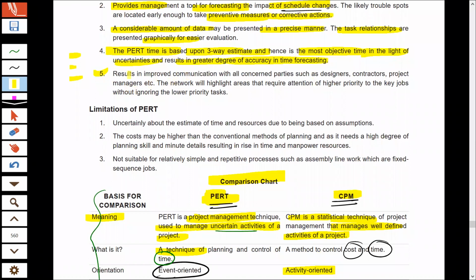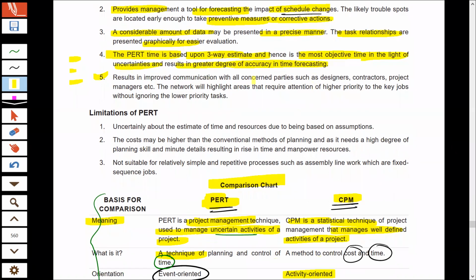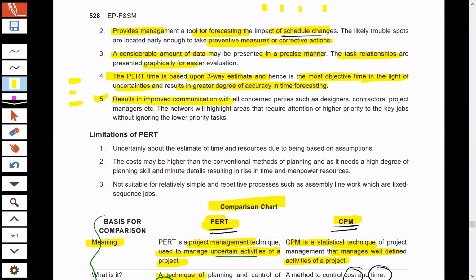And fifth is, while doing PERT and CPM, you have to take the opinions and you have to discuss the projects, the time that would be taken to complete the projects, with various persons that will be involved. And therefore, these techniques result in improved communication, because you have to contact various parties to prepare or to use these techniques. So you will come into contact with the designers of the project, the contractors, the project managers, the employees. So all this will result in constant communication with the various parties that will be involved in the completion of the projects.